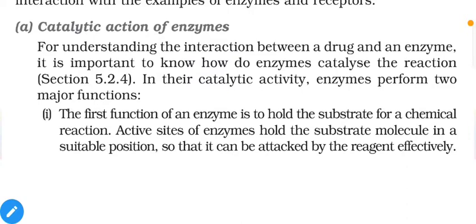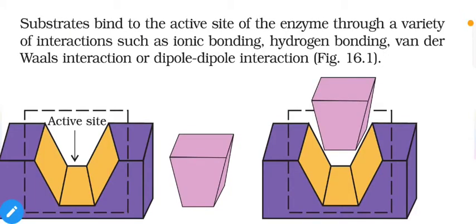The first function of enzyme is to hold substrate for chemical reaction. Active sites of enzyme hold the substrate molecule in a suitable position so that they can be attacked by reagent effectively. Substrates bind to active sites of the enzyme through a variety of interactions such as ionic bond, hydrogen bond, van der Waals interaction or dipole-dipole interaction.